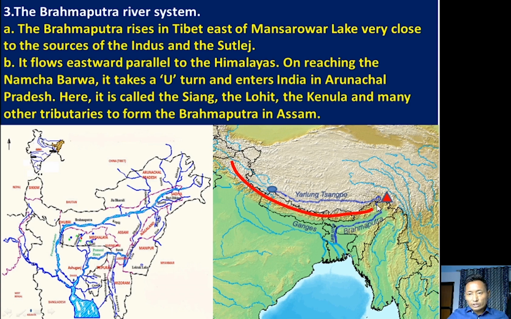In Arunachal Pradesh, the river Brahmaputra is called the Siang River, and this Siang River is joined by Lohit, Kenula, and many other tributaries. By reaching Assam, this river is called Brahmaputra. The common name is Brahmaputra, and the regional names for river Brahmaputra are Yarlung Tsangpo in Tibet and Siang in Arunachal Pradesh.